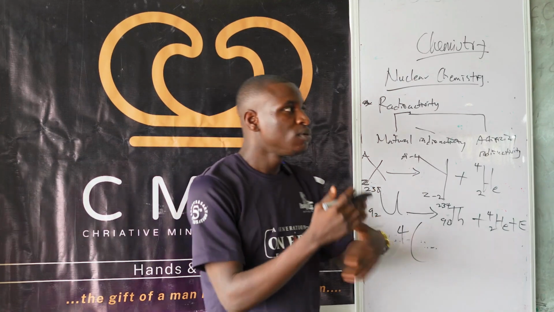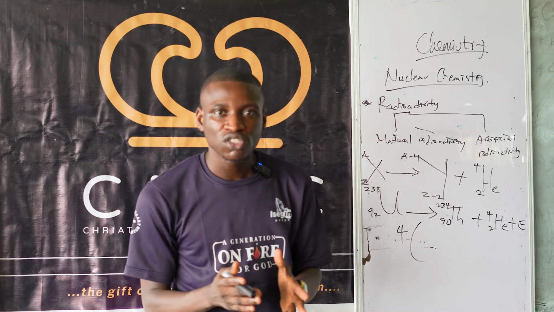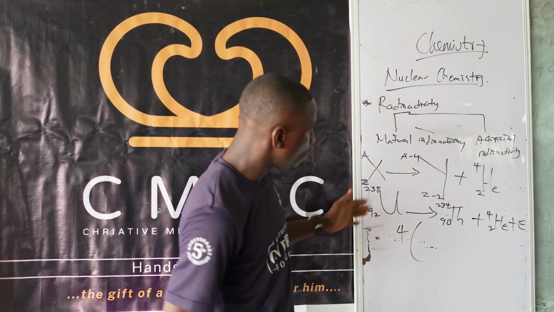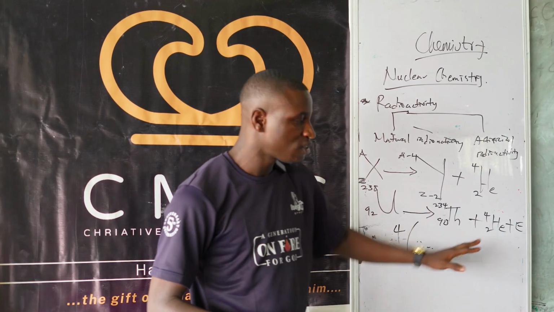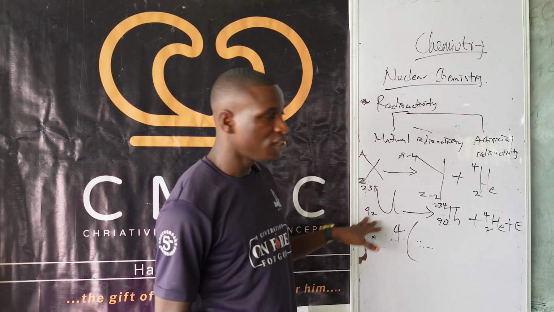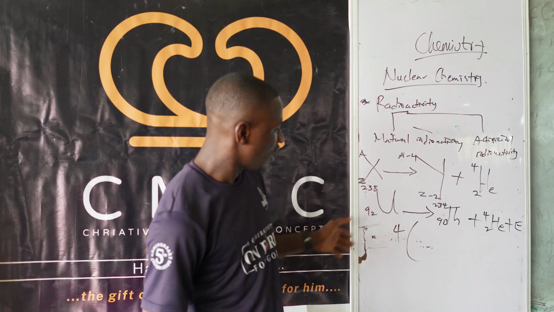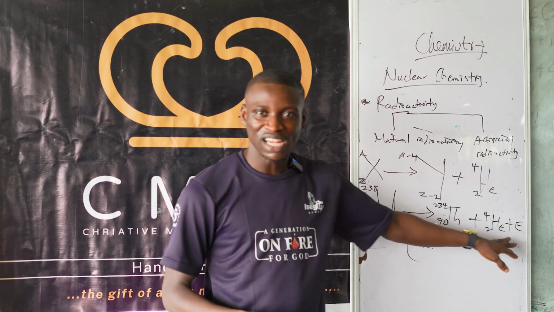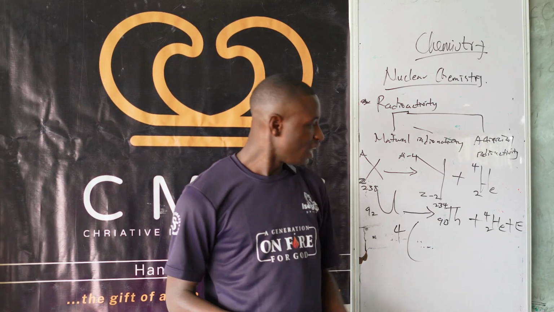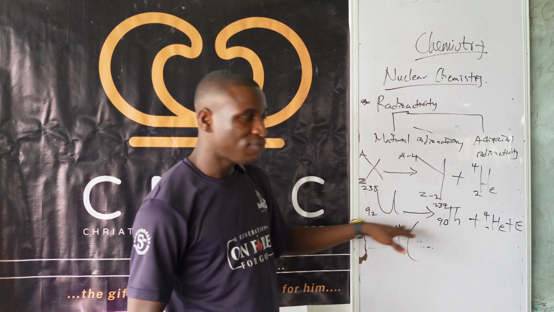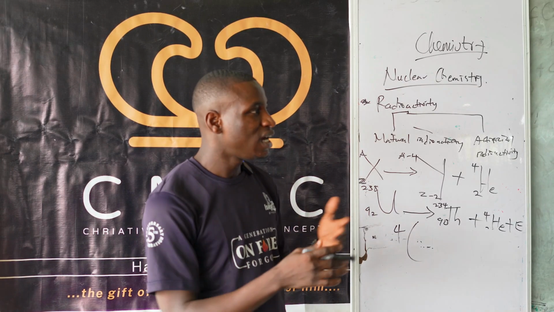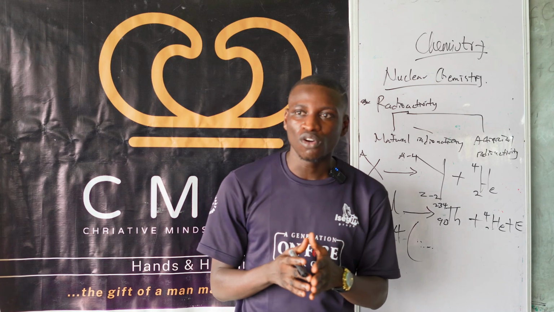So if they give you a question whereby you have to multiply, having understood the basis, you'll be able to attempt it. So it's not hard at all. It's very simple. At least this is the simplest part of nuclear chemistry you can find anywhere. So now that's about alpha emission. So there are some characteristics of alpha emissions.